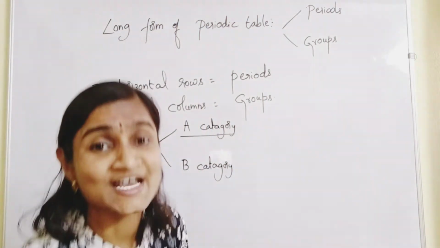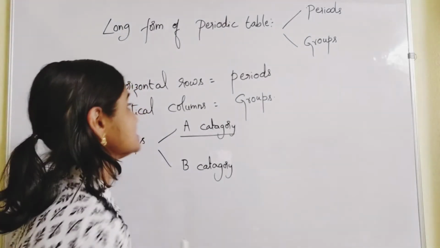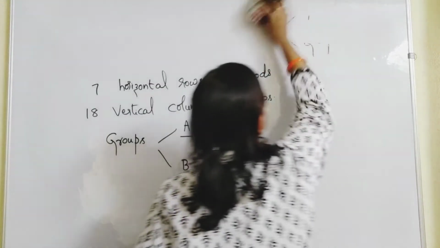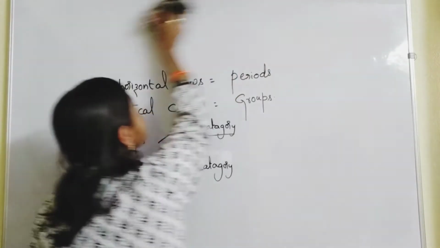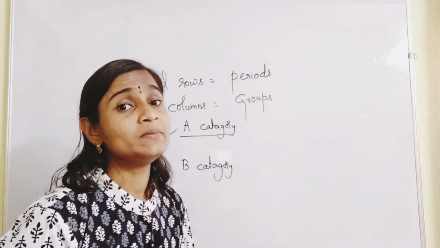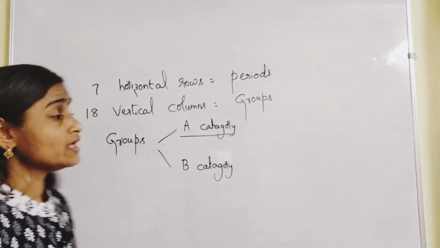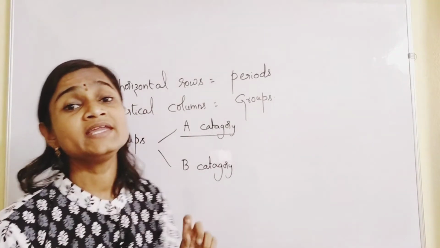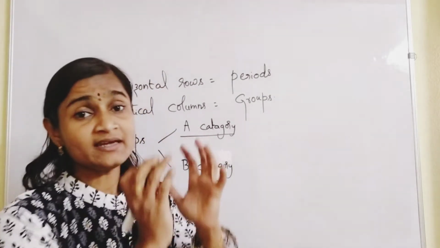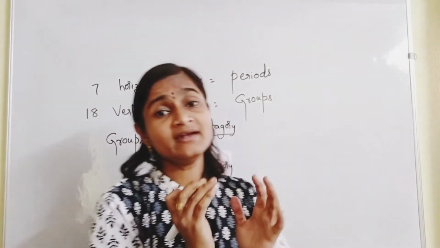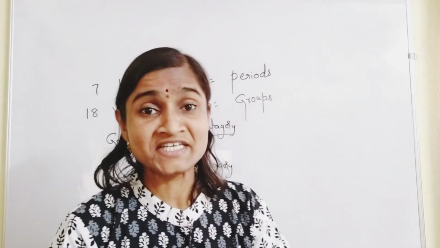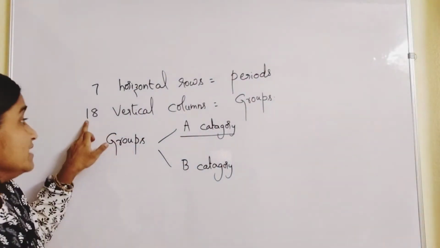So let us start our discussion. Groups, as I said, means what? The vertical columns present in the long form of periodic table, you call them as groups. How many groups are there? 18 vertical columns, 18 groups are there. In that, 8 A category groups are there and 8 B category groups are there. 8 plus 8 is 16 only. Then how can it be 18?